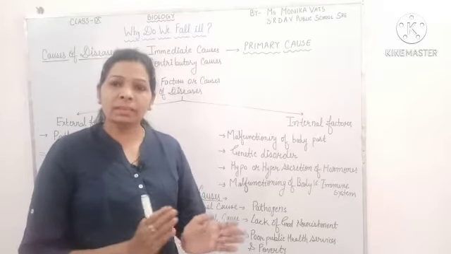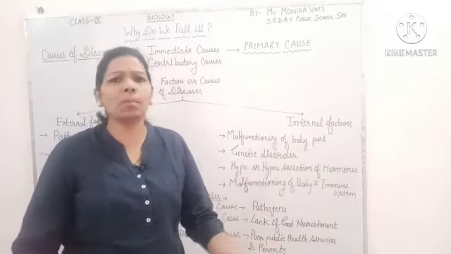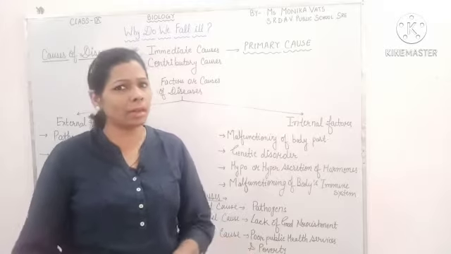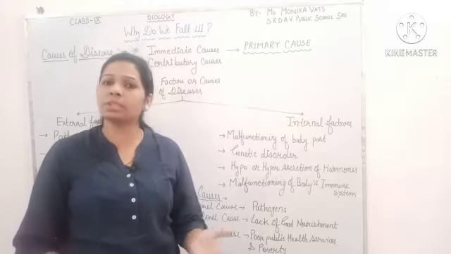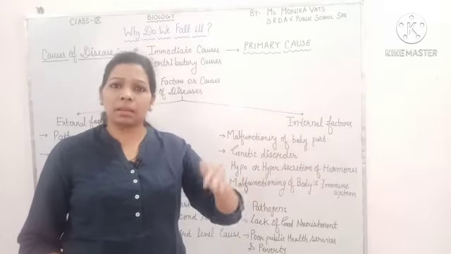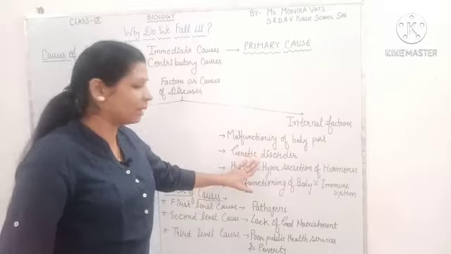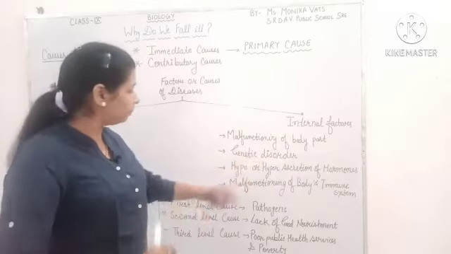Don't think that these genes we are getting from our parents. Obviously, this is a common process, as you have already discussed in the chapter on reproduction. So you know that genetic material is transferred from parents to offspring. So in that condition, these diseases can be present inside the body.